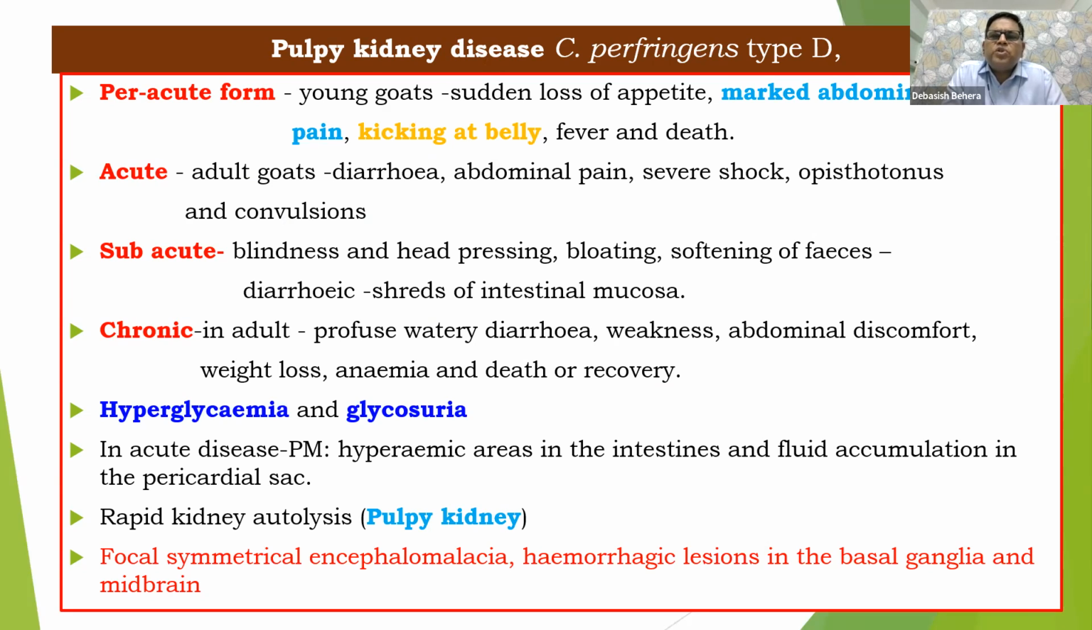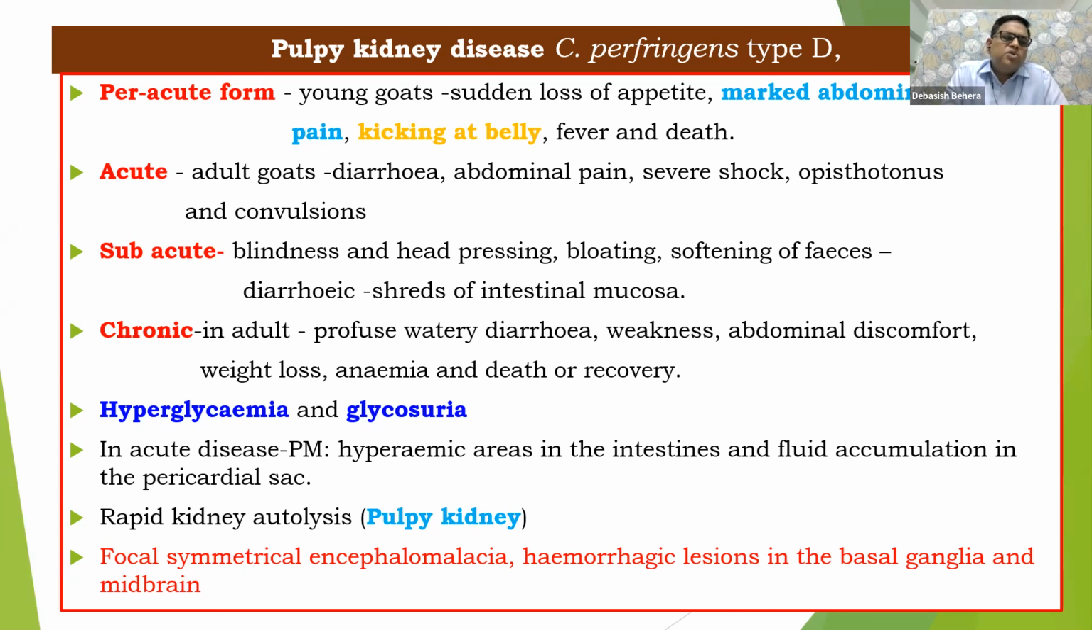But shock condition, opisthotonos condition would be there. And most of the time there would be blindness also, we have seen in some cases, because of damage to the eyes. So in subacute cases, as well as acute cases also, we get blindness. In subacute cases, blindness, head pressing, bloating, and soft faeces or diarrhea, we can say. And in diarrhea, generally we get threads of intestinal mucosa in the diarrheic fluid.